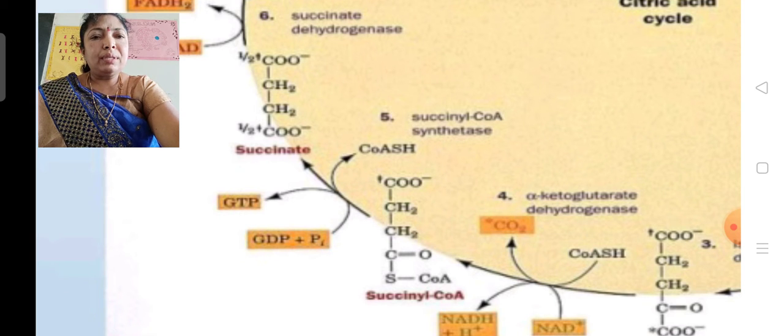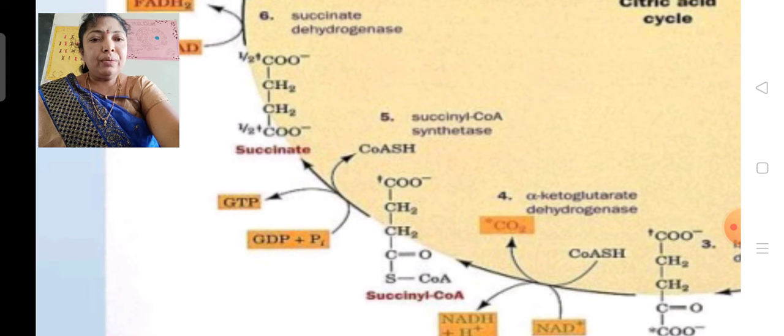It undergoes substrate level phosphorylation in which GTP is formed. Here GTP means guanosine triphosphate. Here you have to observe that in DNA there are 4 nitrogen bases: A, T, G, C. A means adenine, T means thymine, G means guanine, C means cytosine.